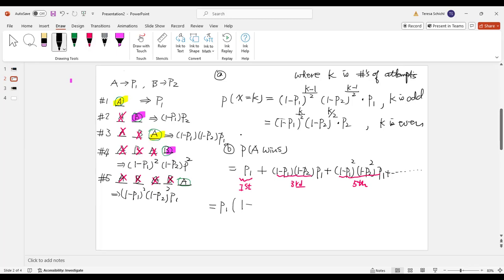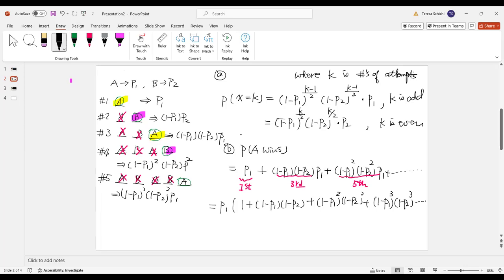So then this is 1 plus (1 minus P1)(1 minus P2), plus (1 minus P1)(1 minus P2) squared, plus (1 minus P1) cubed (1 minus P2) cubed, and dot dot dot, right?